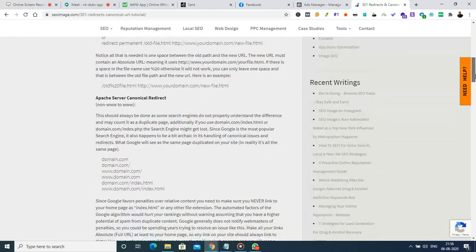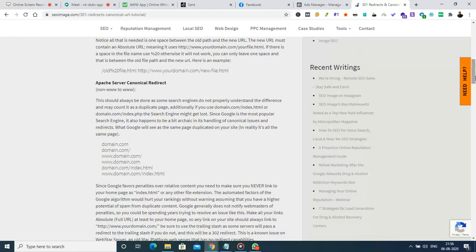So how shall we do that? Suppose, for an example, there are multiple versions of the page, multiple pages which are referring to the same domain. Okay, so that is a scenario. It can be for a primary domain, or for any subdomain as well.